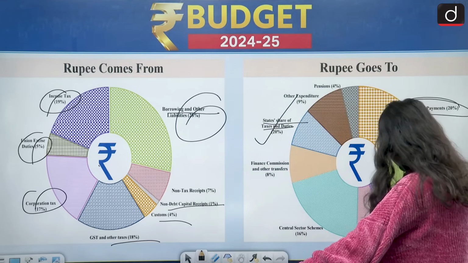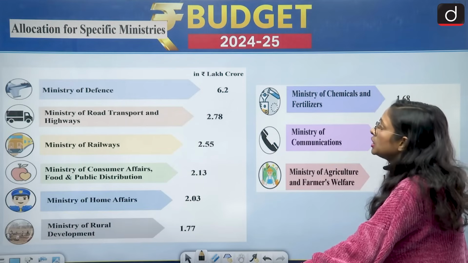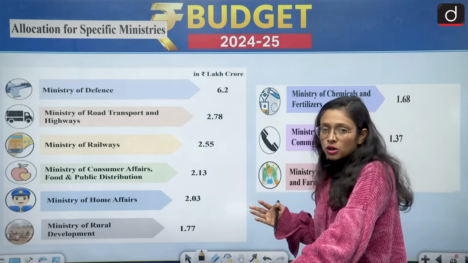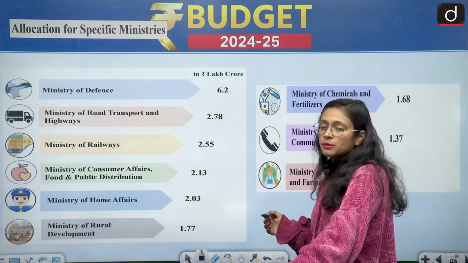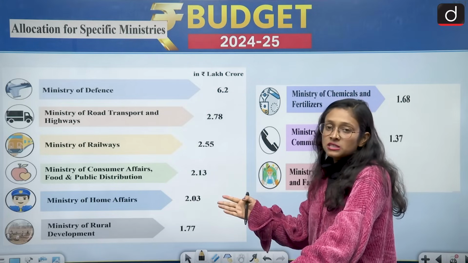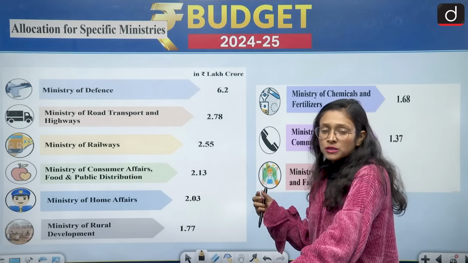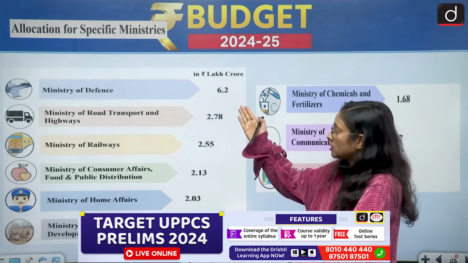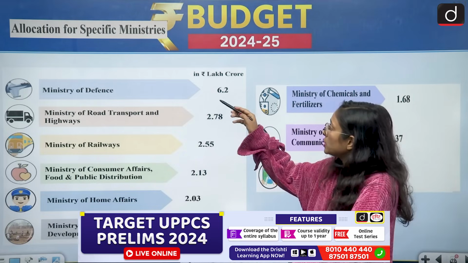Moving to the next one, which is which ministry has been allocated what amount of funds. The highest has been taken by the Ministry of Defense, 6.2 lakh crore.